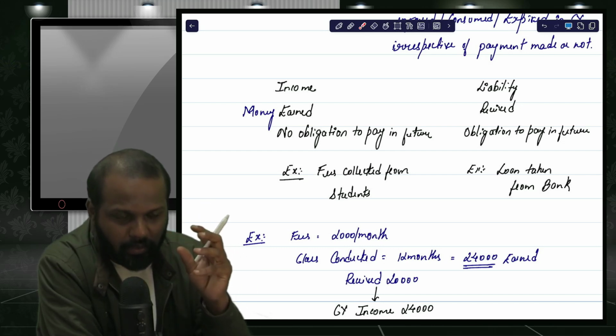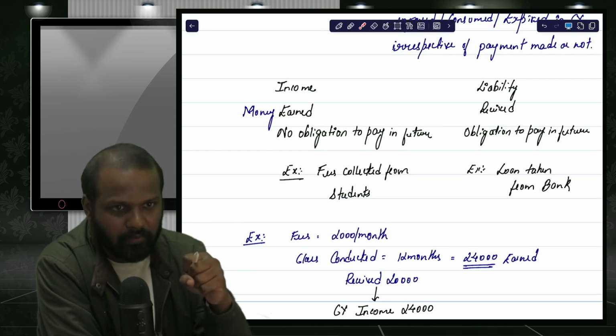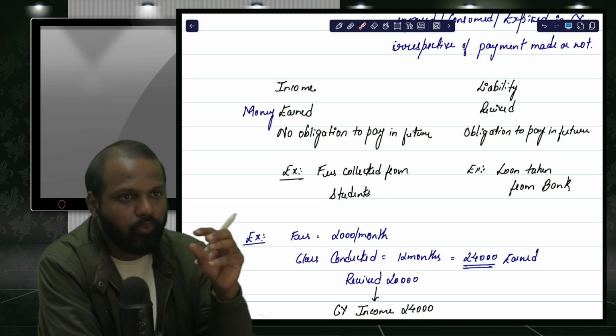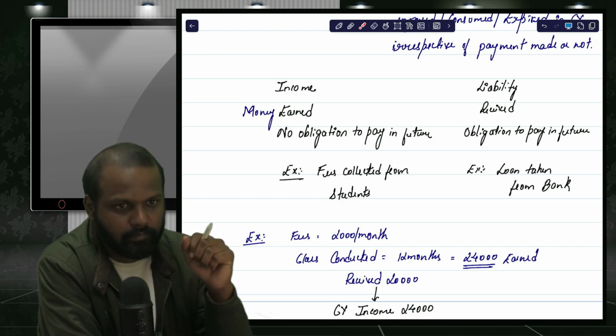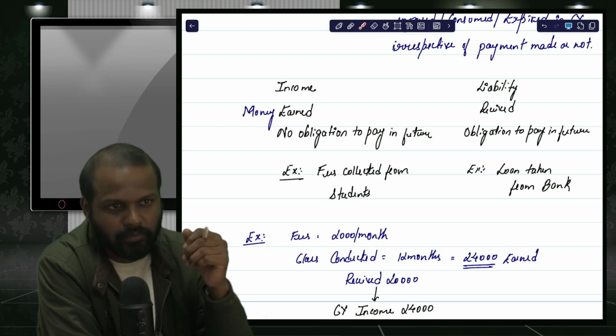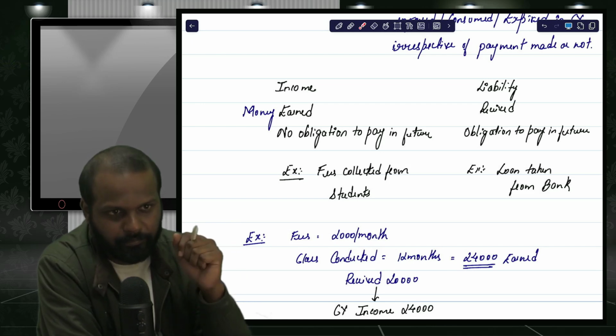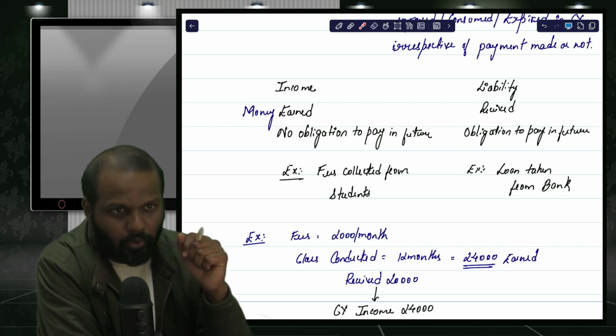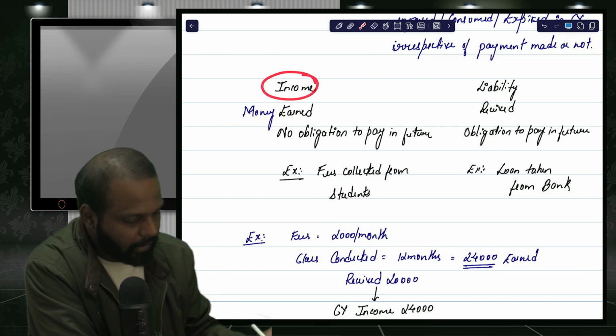So what you need to think is, whenever you receive something, you check: have you earned it or have you merely received it? And one more thing, you check: are you liable to repay it in future? If yes, then it's a liability. Otherwise, it's an income. I hope you have understood what you mean by income and what you mean by liability.